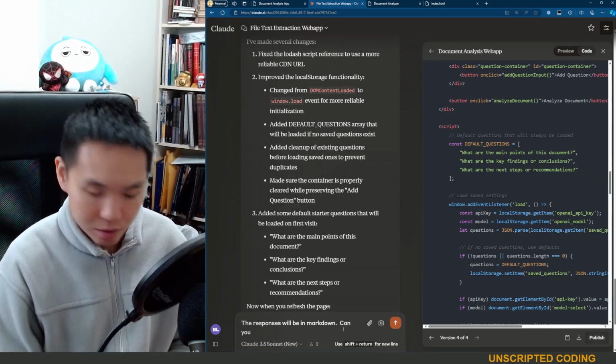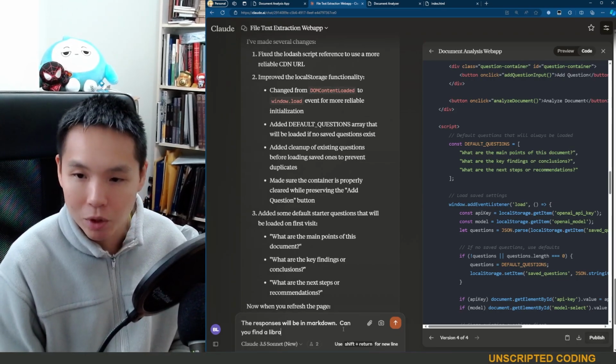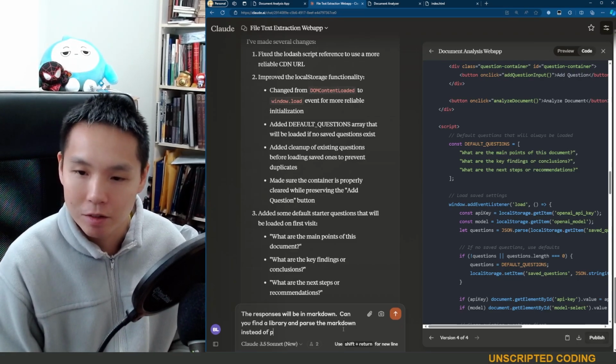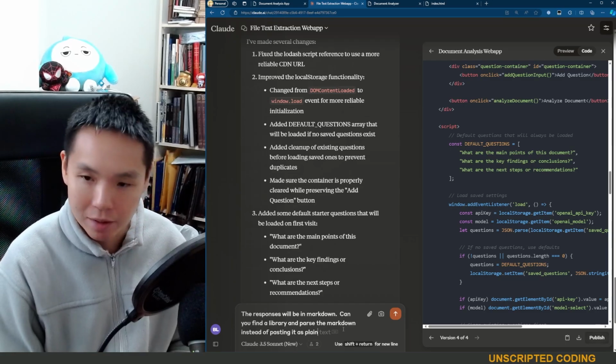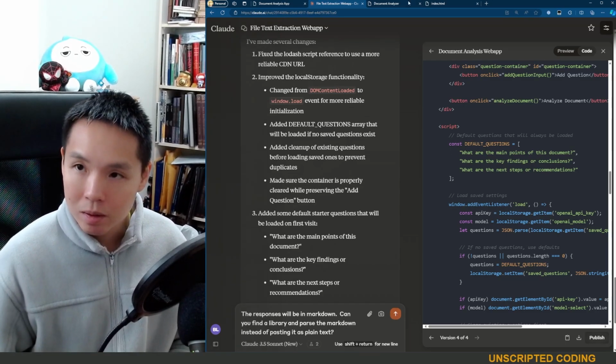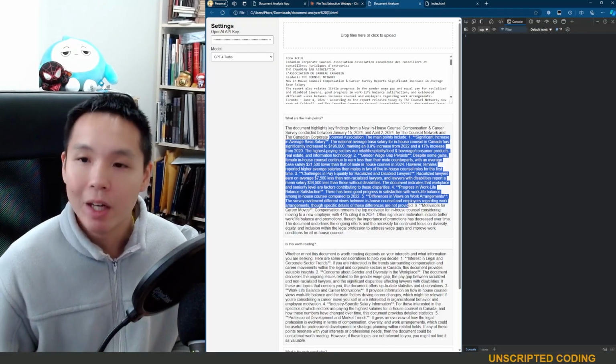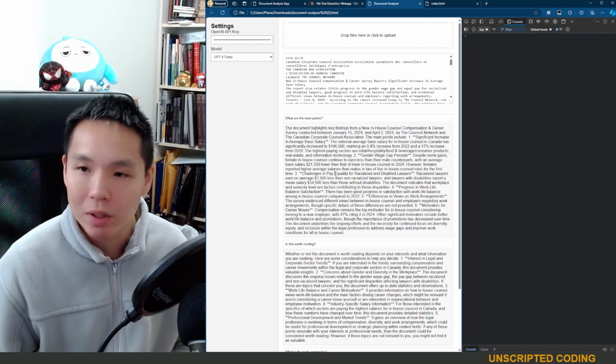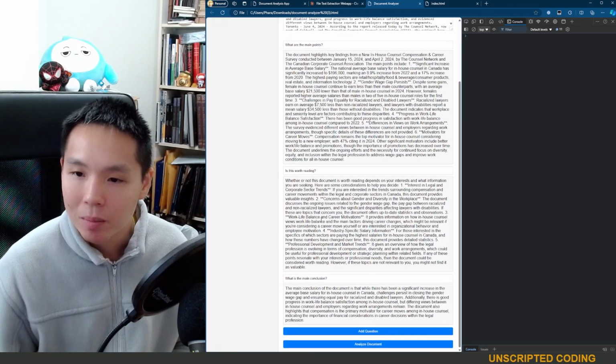Can you find a library and parse the Markdown instead of pasting it as plain text? This will give it better formatting. If we use Markdown, it has the ability to put headers, bullets, paragraphs, and so on.